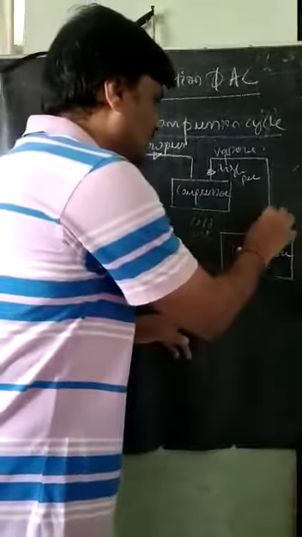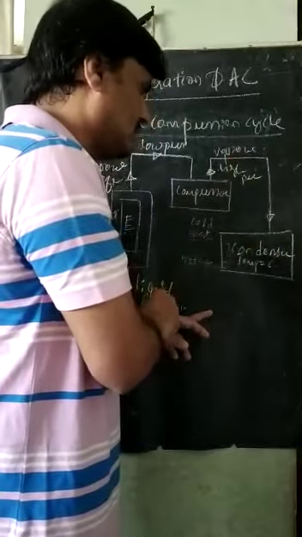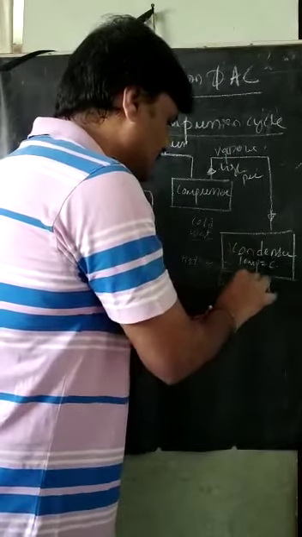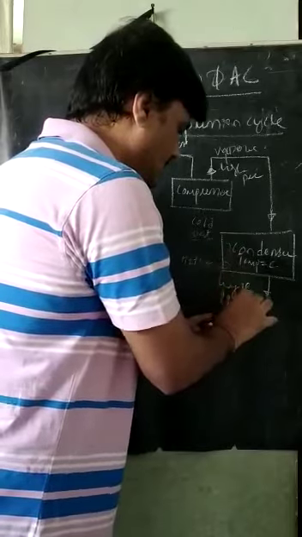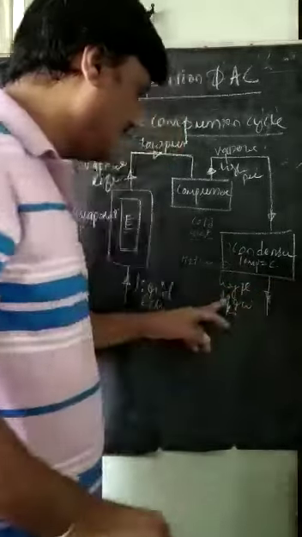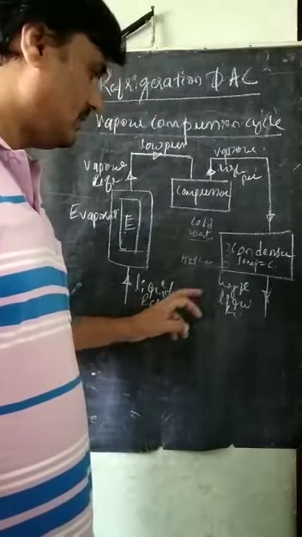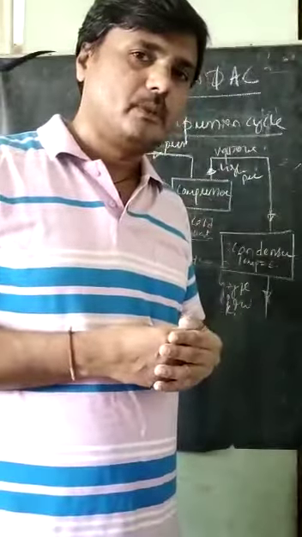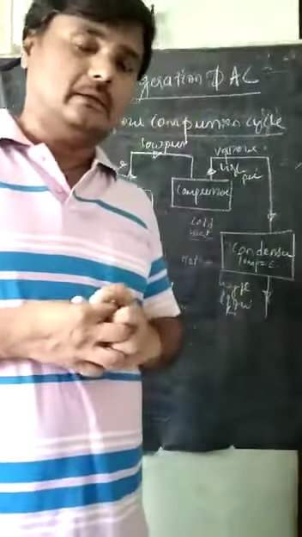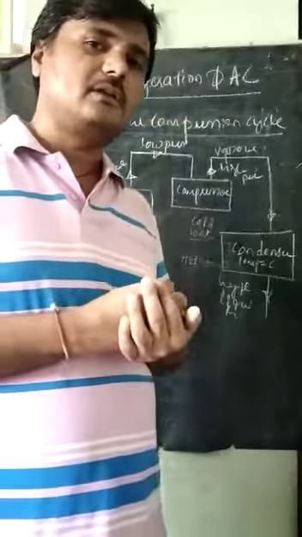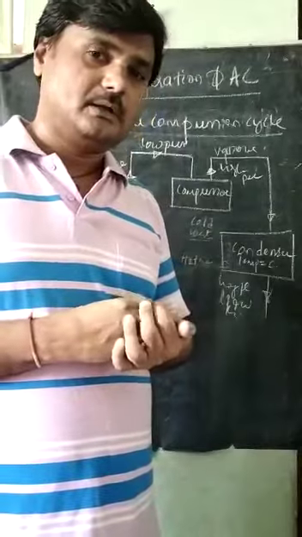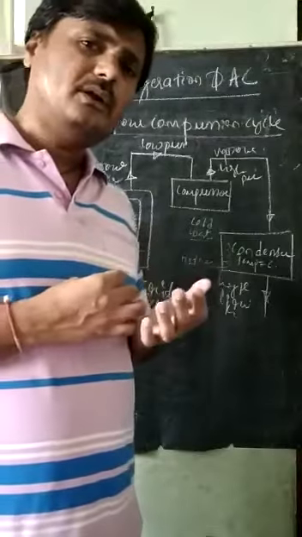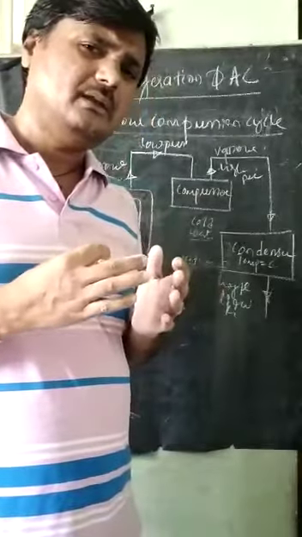What does the condenser do? The condenser takes the high pressure vapor refrigerant and converts it into high pressure liquid refrigerant. So we need a high pressure liquid refrigerant here, because the circuit is very long and we need to maintain certain energy for that refrigerant. But we cannot supply high pressure to the evaporator. So what has to be done? We have to maintain the energy constant.